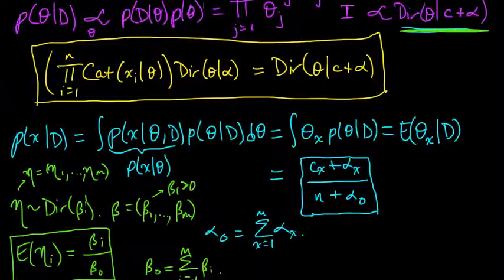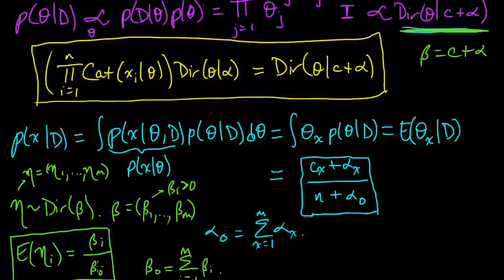If we called the posterior parameter beta, c plus alpha, then the expected value of the x coordinate is beta x over beta 0, which is just this right here: c x plus alpha x over n plus alpha 0, where alpha 0 is this sum.